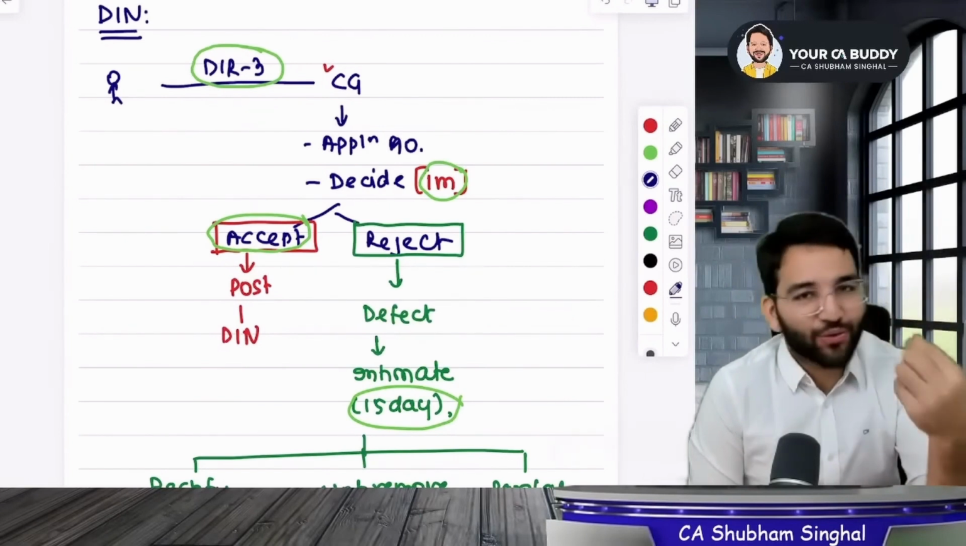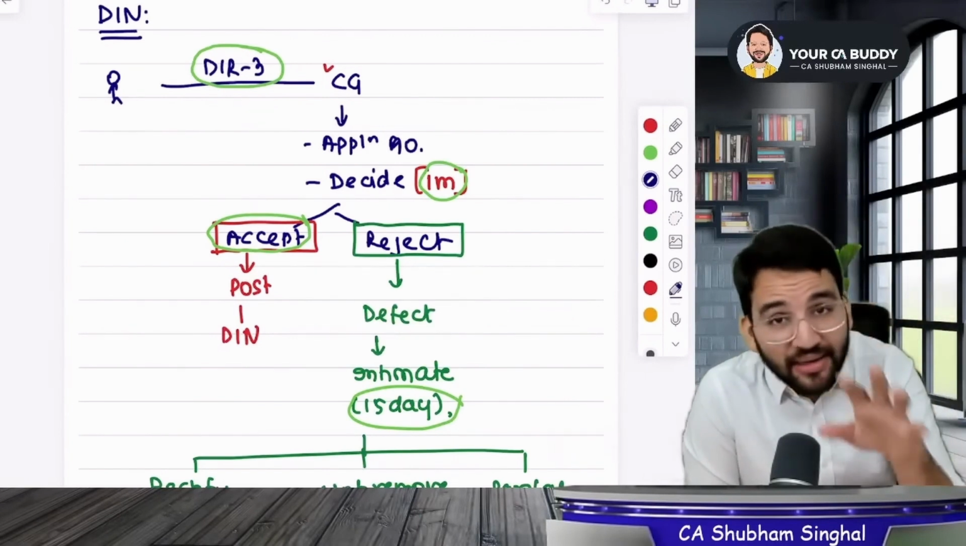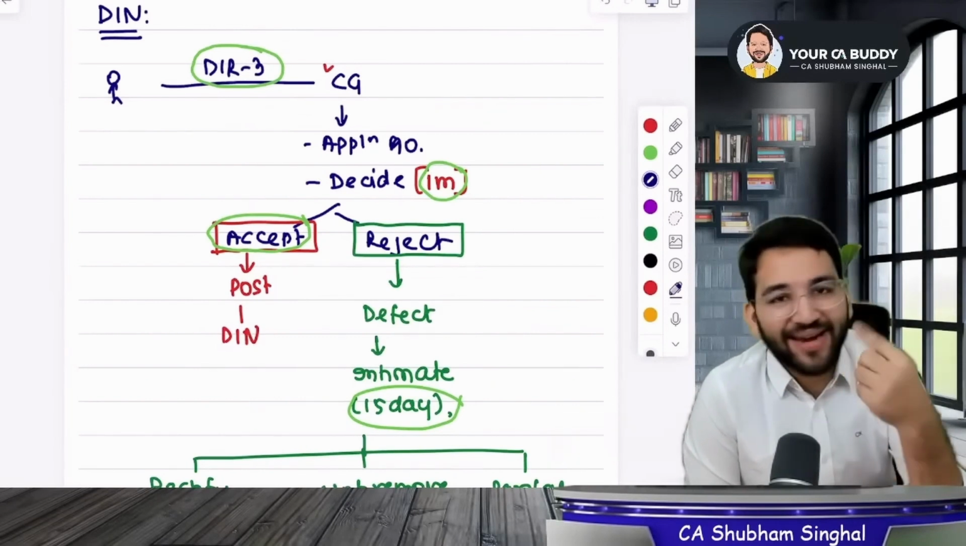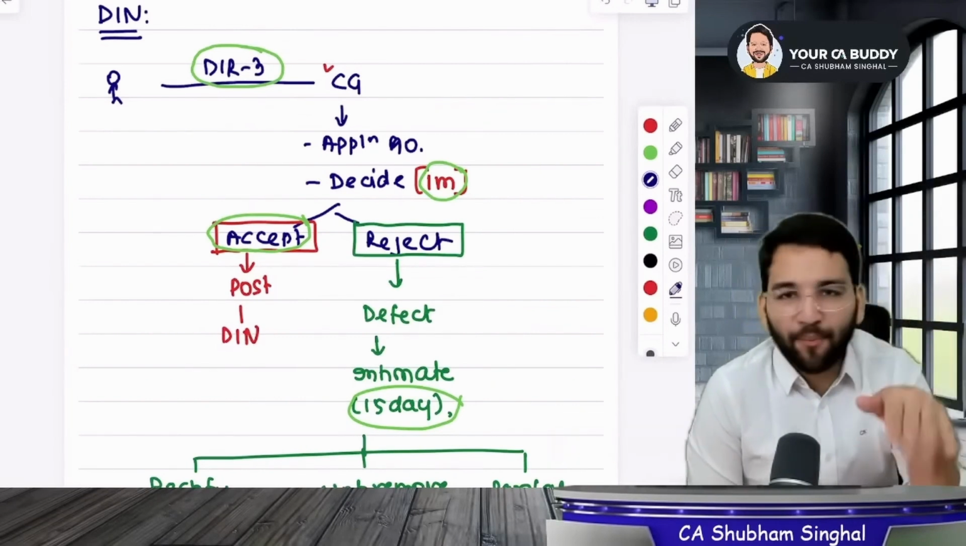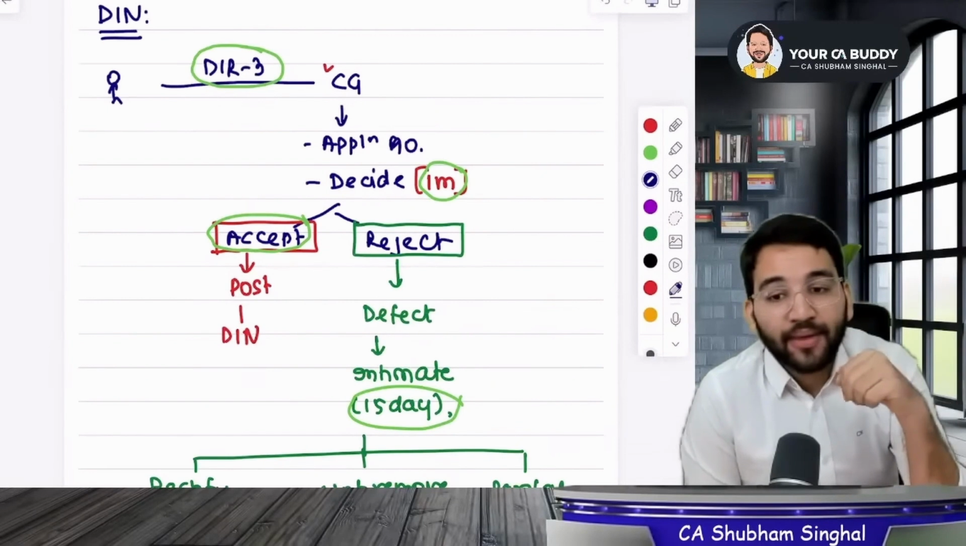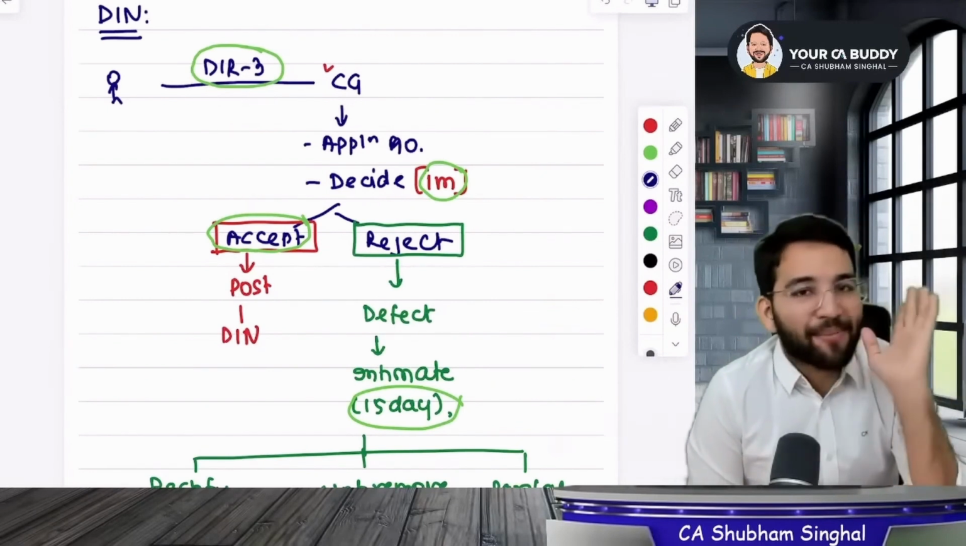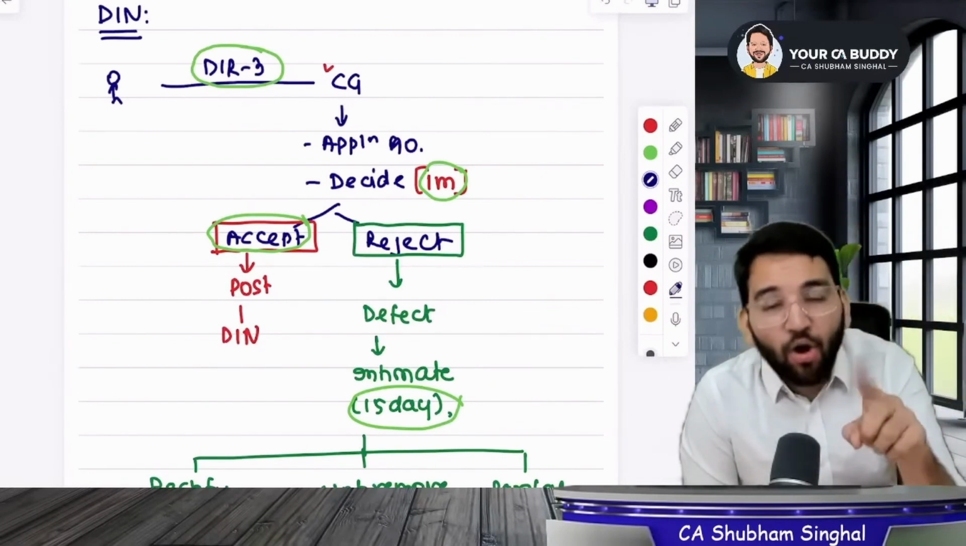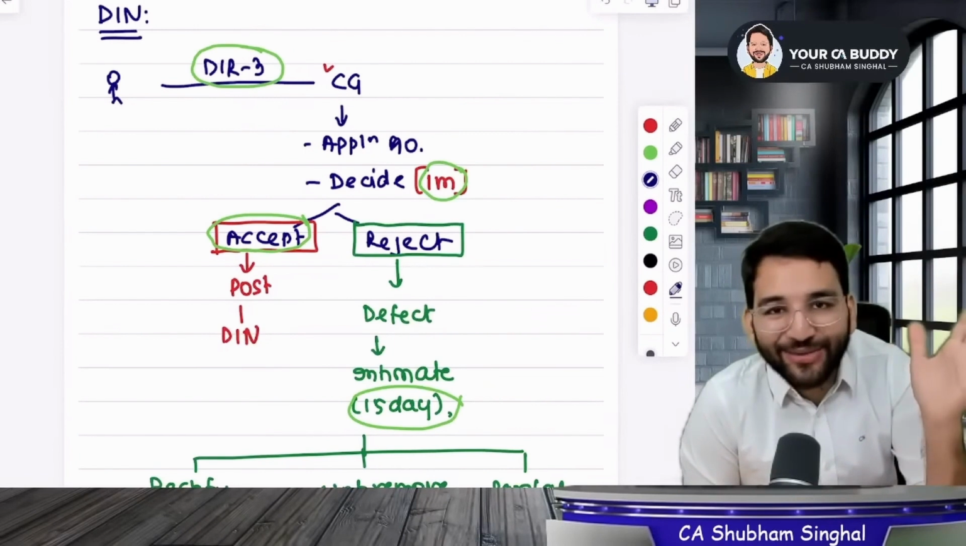If the application gets approved, you will get the DIN number. If a defect is found, you will get 15 days to rectify it. If it is rectified, then it is very good. You will get the DIN number. If you didn't respond at all, then your application will become invalid. If you do partial rectification, then your application will be rejected.